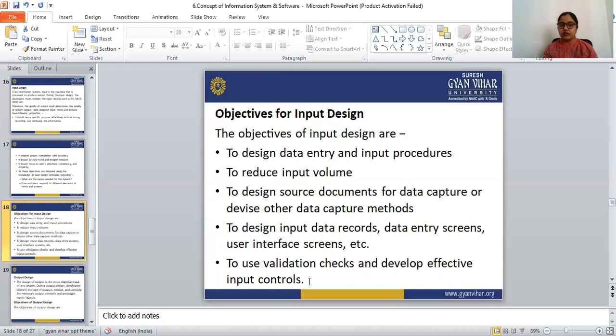So these are the objectives of the input design. The first is to design data entry and input procedures. The second is to reduce the input volume. The third is to design source documents for data capture or devise the data capture method. Next is to design input data records, data entry screens, user interface screens, etc. Next is to use validation checks and develop effective input control.